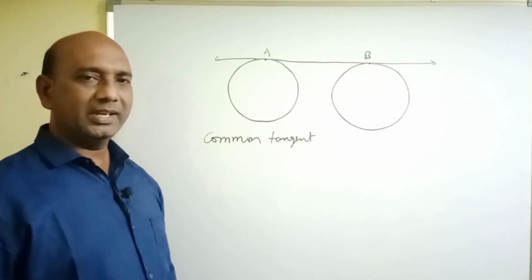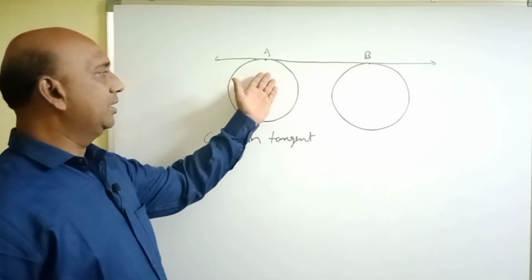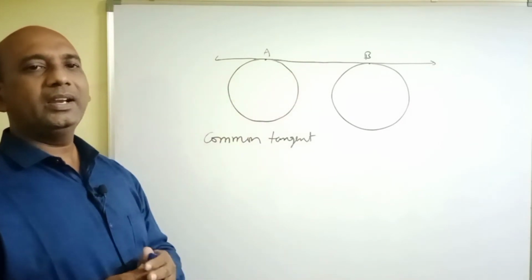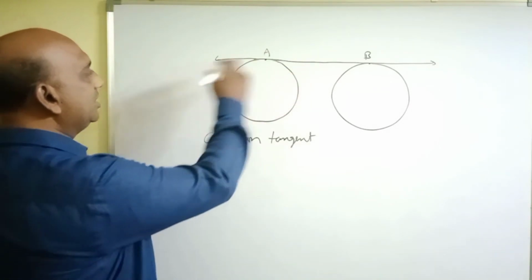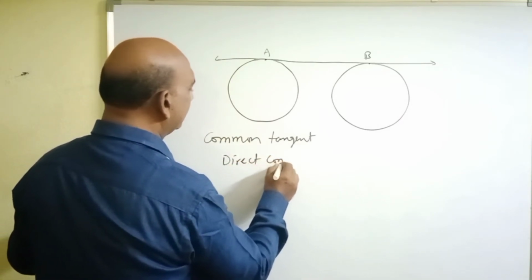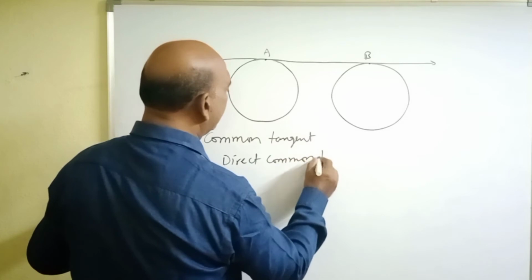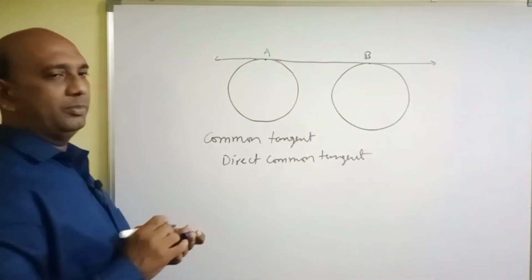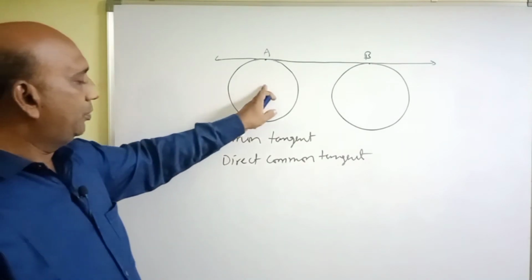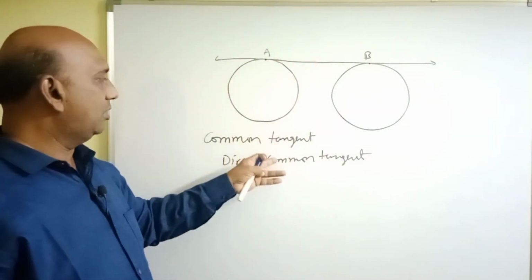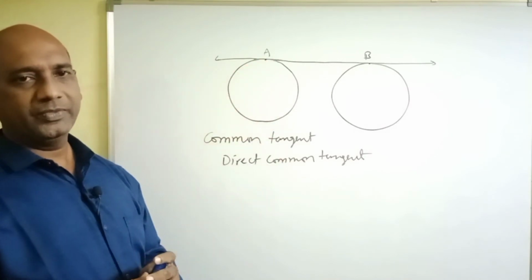If two circles lie on the same side of the tangent, then such a tangent is called a direct common tangent. So this is a direct common tangent, because both the circles lie on the same side of this tangent.